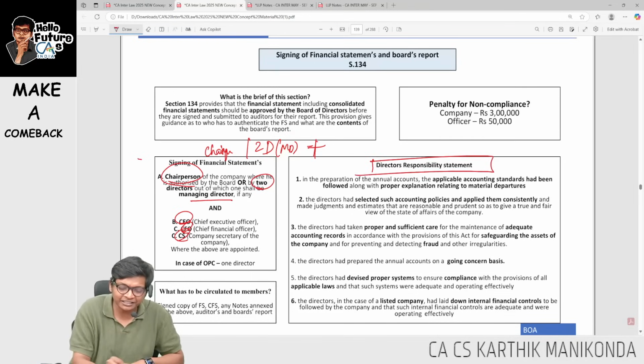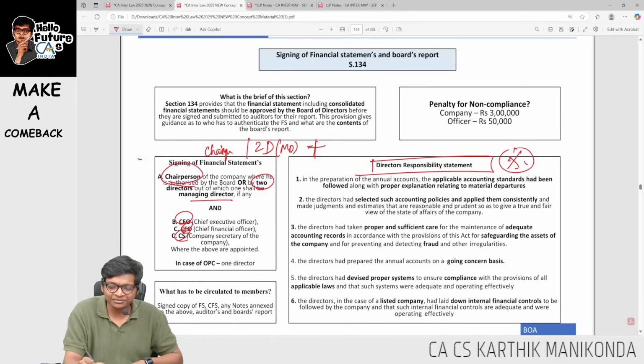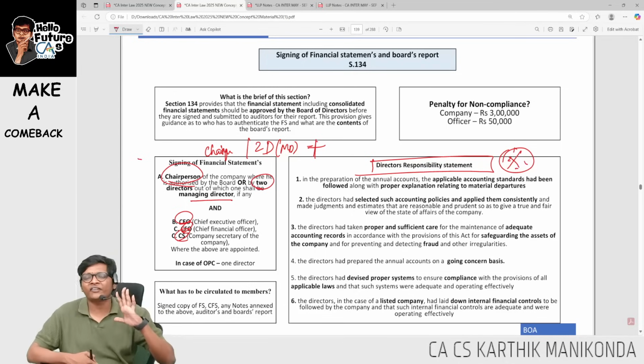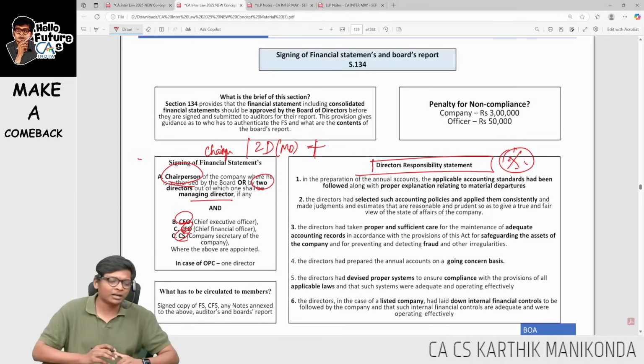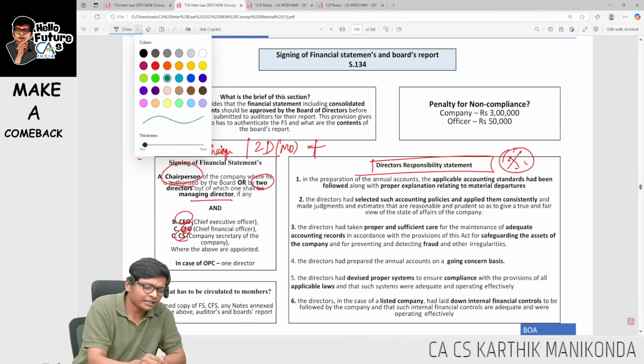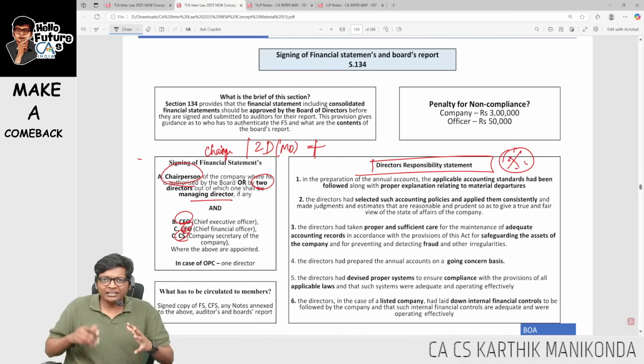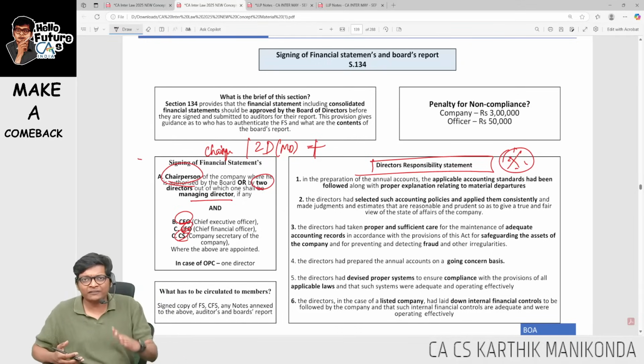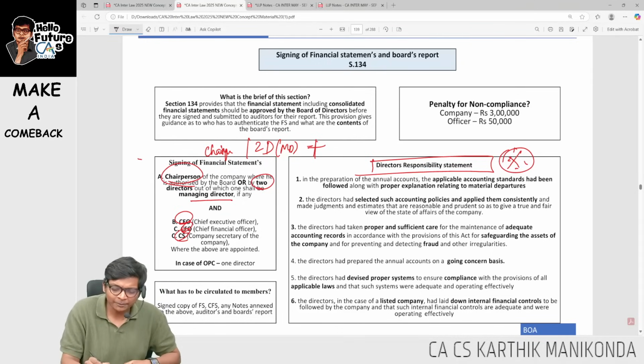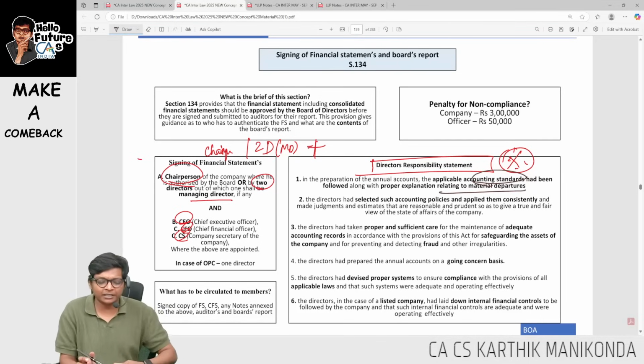Next, director's responsibility statement. If this comes in the exam, it will be a straightforward 4 or 5 mark question. Straight away you have to mug up those questions, guys. Here, remember the keywords, I highlight the keywords over here. You can't write this in your own words. This is one such question where I have to write as it is. First, the company is following accounting standards. If there is any deviation, reason for material departures.